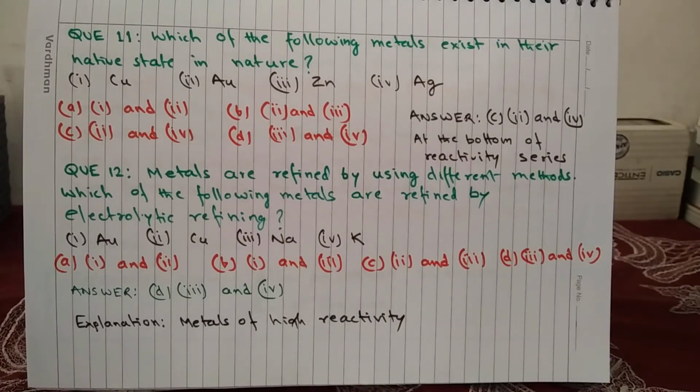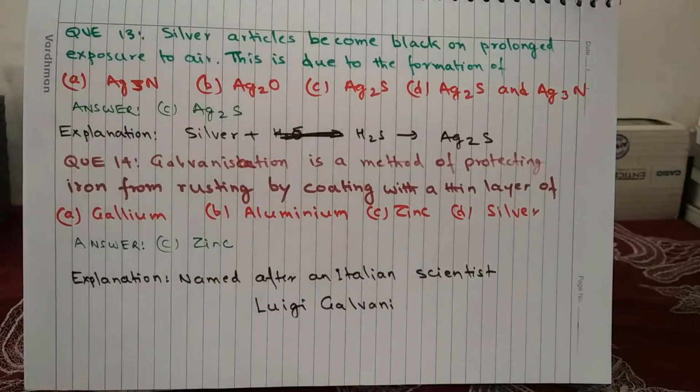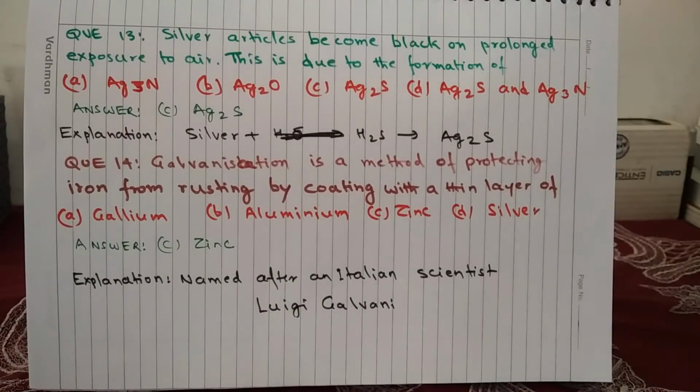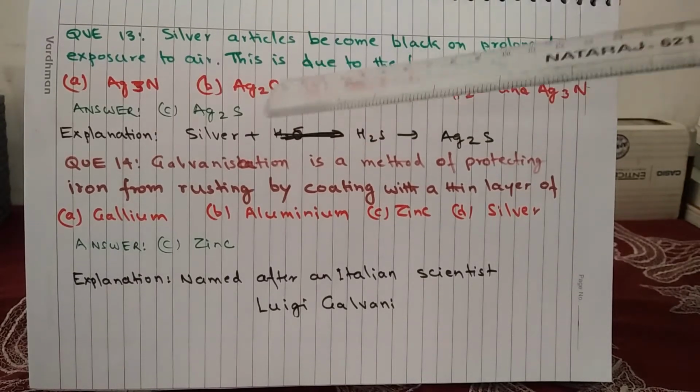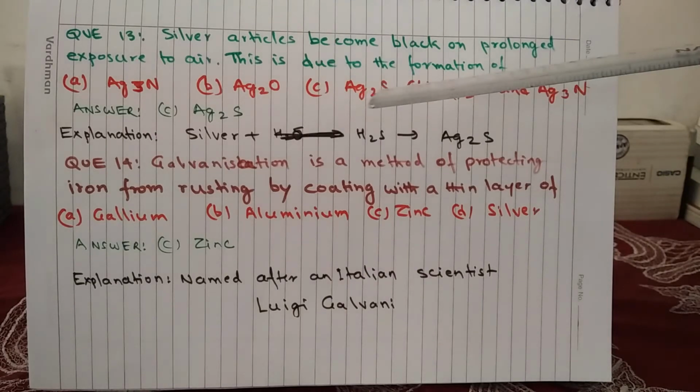We know that metals of high reactivity, they are obtained by electrolytic refining, and that is why these two are the correct answers. Question 13. Silver articles become black on prolonged exposure to air. This is due to the formation of A, silver nitride; B, silver oxide; C, silver sulfide; and D, silver sulfide and silver nitride. The answer is silver sulfide.